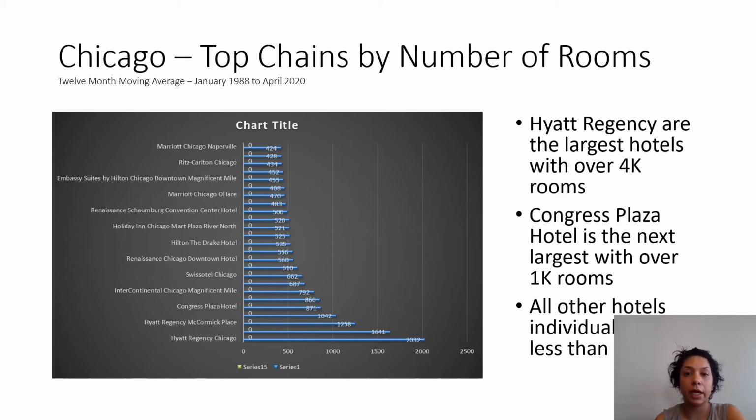So here we'll look at Chicago top chains by number of rooms. If you look at this chart, the Hyatt Regency is the largest hotel with over 4,000 rooms. Then it's the Congress Plaza Hotel, which is the next largest with over 1,000 rooms, and then other hotels a little less than that.